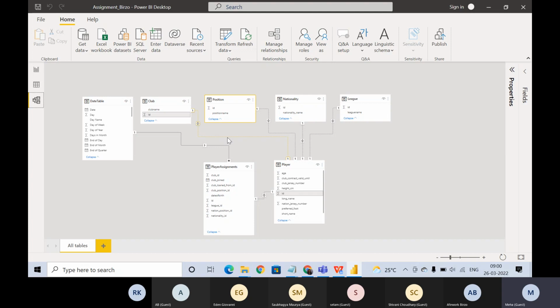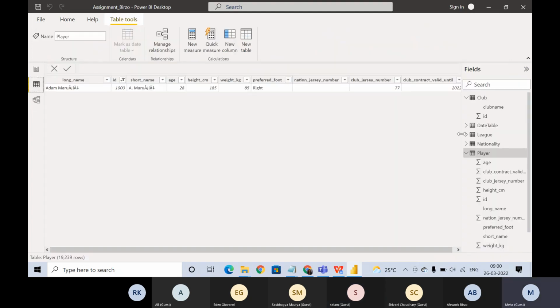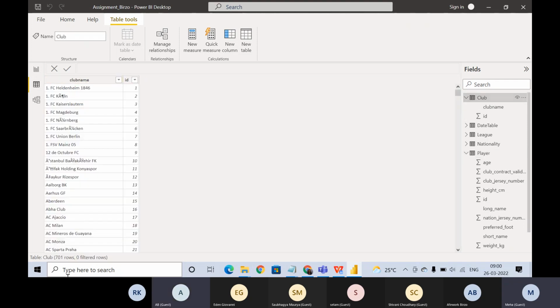That means we have 701 clubs with club names attached in this table, right? Do you agree? Yes. If you go here, I'll show you so it's easier to follow. Under the club table, we have 701 rows, which means 701 unique clubs are available. That is clear?